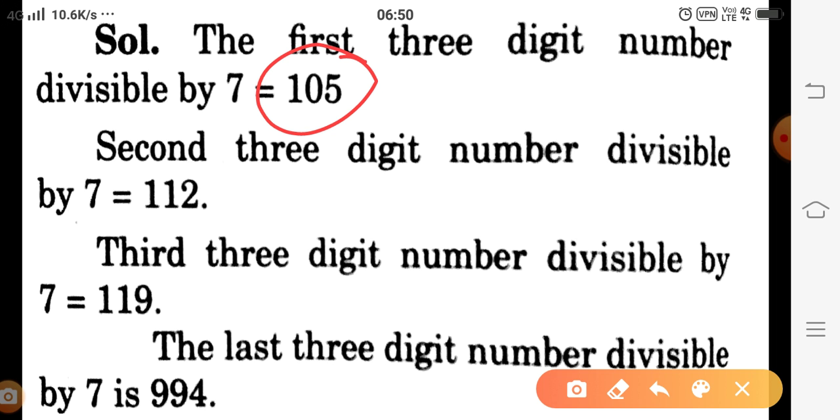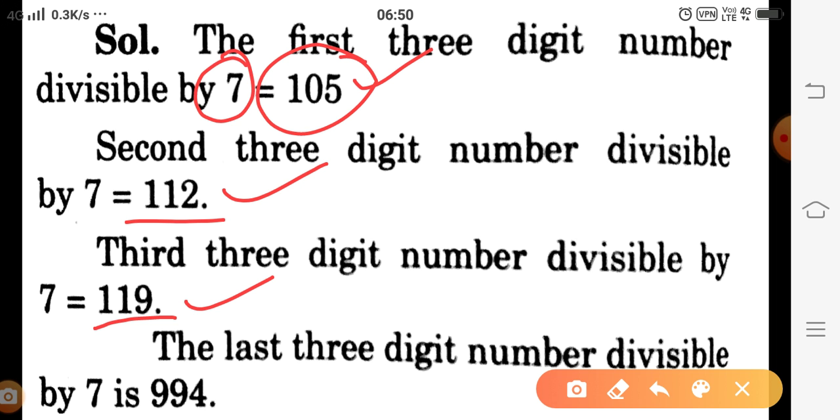Then if we have the first number and the common difference of the series, we can easily get the second number, and so on the third number. The first number is 105, the second number is 112, the third is 119.